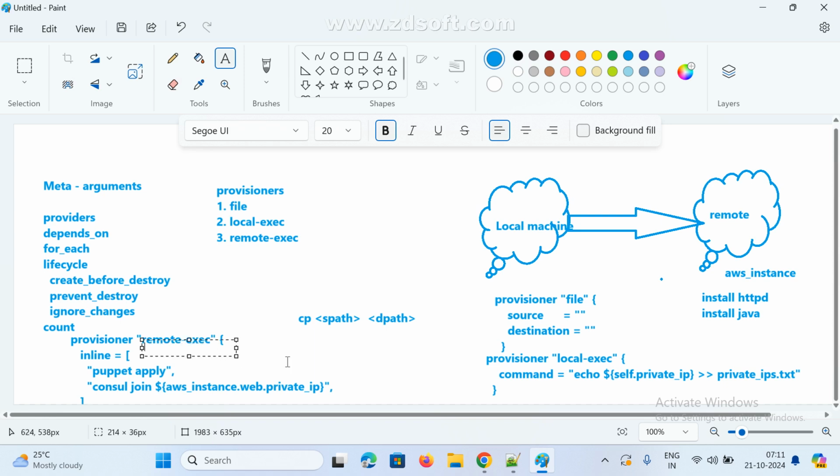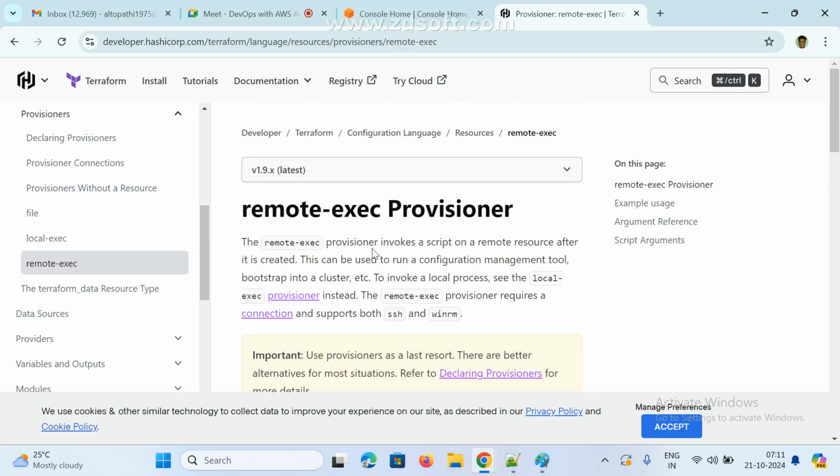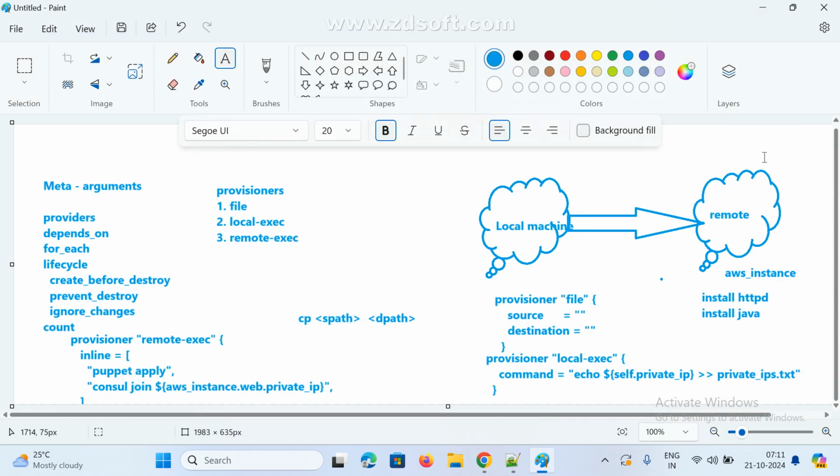If you understand it like this, it is very simple. If I want to do some software installation and so on, see, the provisioner invokes a script on the remote resource after it's created. I want to execute some script after my instance is created. In that case we go for remote exec, and this is the file provisioner. This is the local exec.